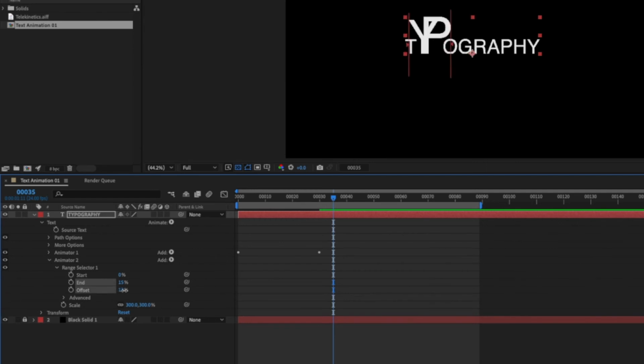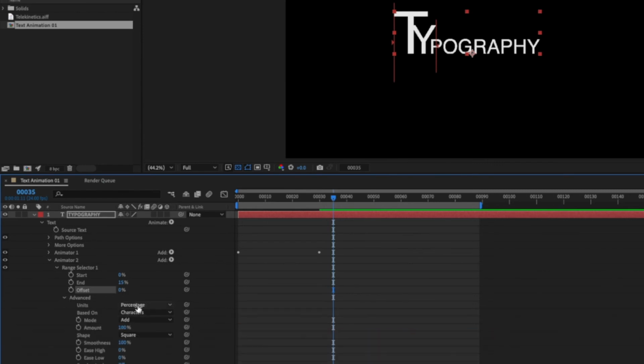If I move my offset all the way like so, notice that the offset is moving that 15% throughout the entire text. So I'm not going to do that right now. I'm going to go into the advanced once again, percentage, like I said before, I'm going to keep it that way. But instead of the shape to be square, I'm going to make it ramp up.